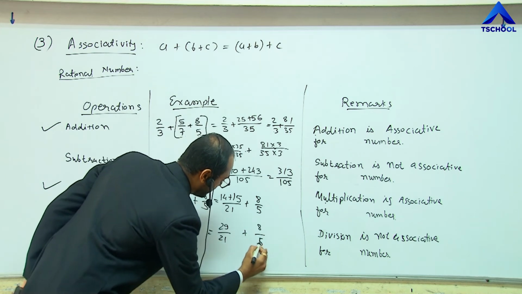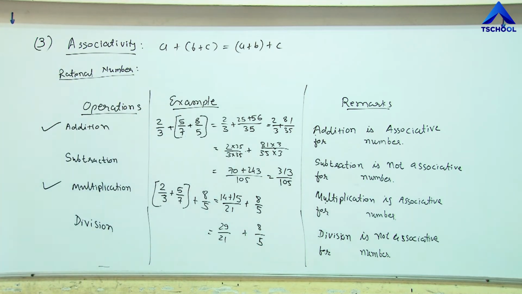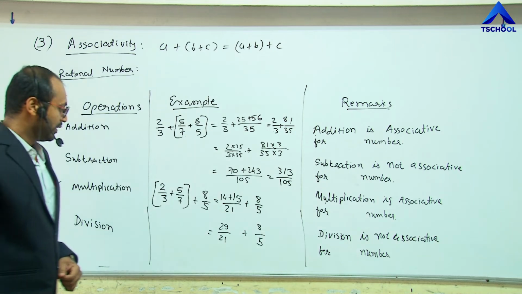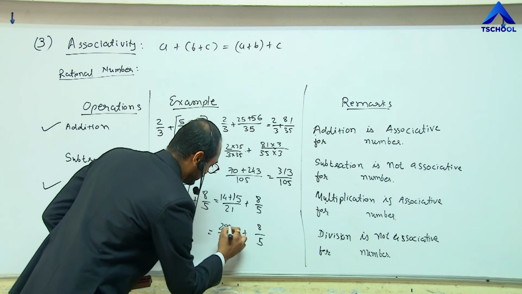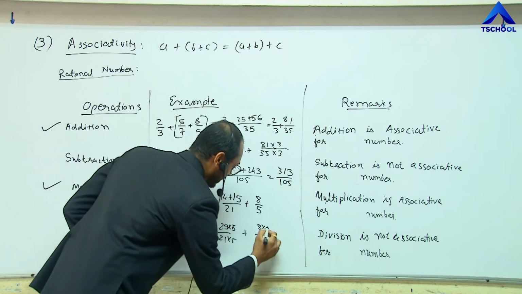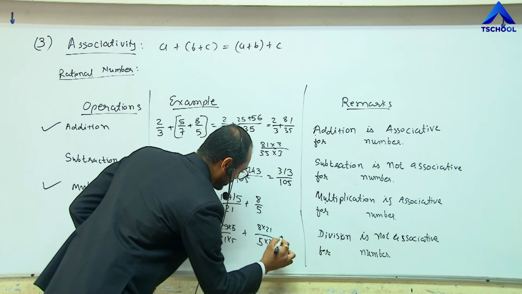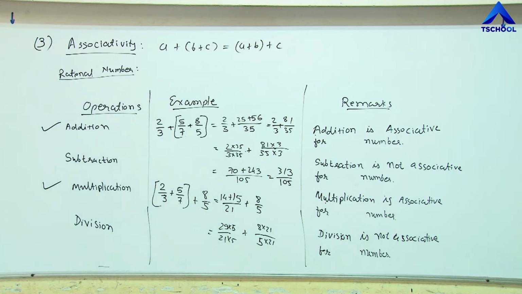Now how can you make the denominator equal again? Means what is the LCM? So here we have to multiply by 5 on numerator and denominator, and here we have to multiply by 21 on numerator and denominator. What is the final answer here?